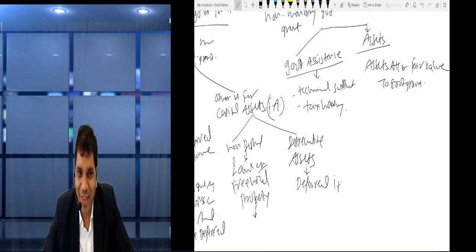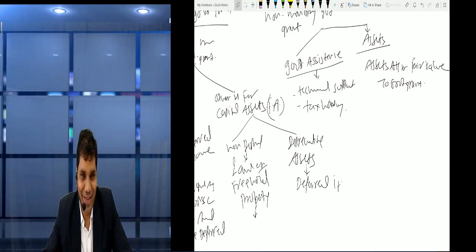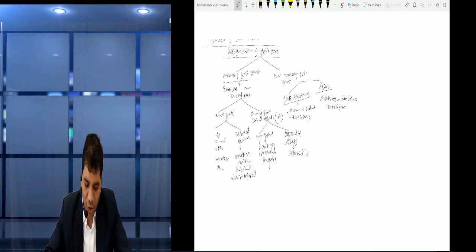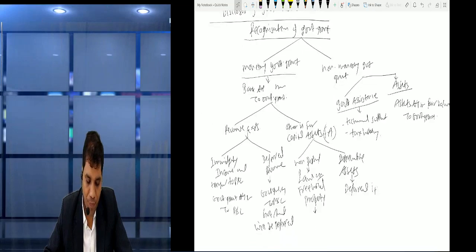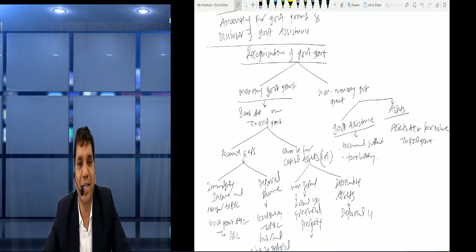Okay friends, so this is the recognition of government grant. Clear? So how to recognize? एक छोटा सा चार्ट आप बना दीजिए फ्रेंड्स, ये जो चार्ट बना हुआ है, because it is a clear intimation mentioning how we can record that government grant.